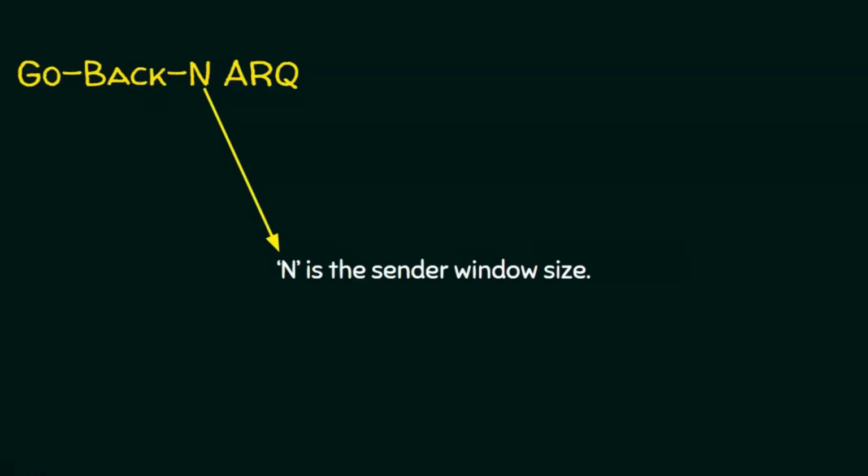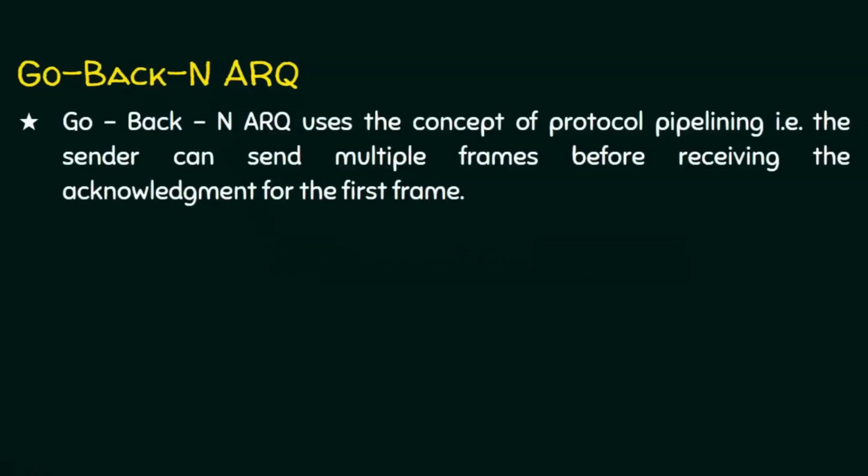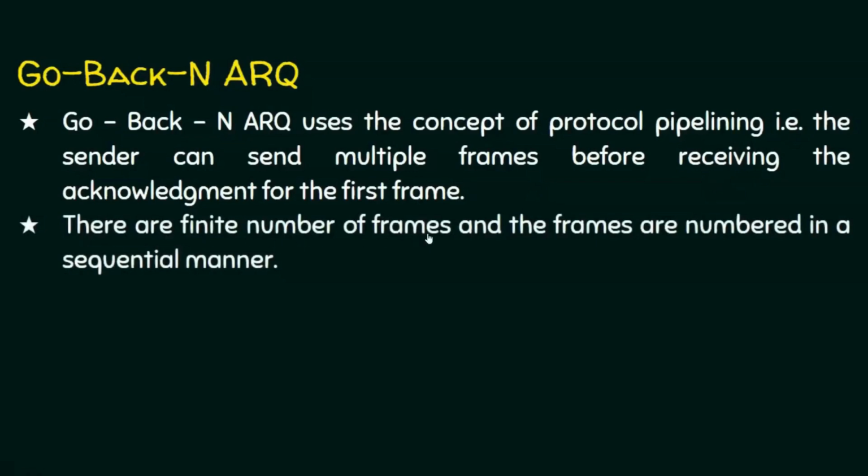At that time we will be able to understand what is N and what is its significance. Let's see the theoretical aspects of Go-Back-N ARQ. It is a concept of protocol pipelining, that is the sender can send multiple frames before receiving the acknowledgement for the first one. Suppose we have 5 frames, and the concept is Go-Back-3, then frame number 1, frame number 2, frame number 3 can be sent before expecting an acknowledgement, and the frames are numbered in a sequential manner.